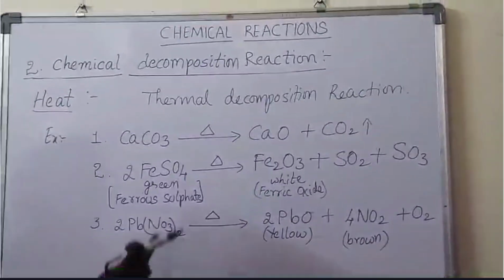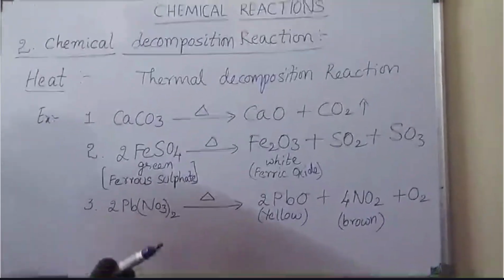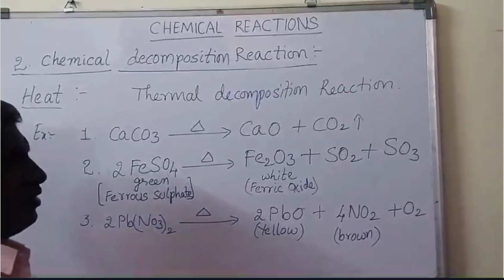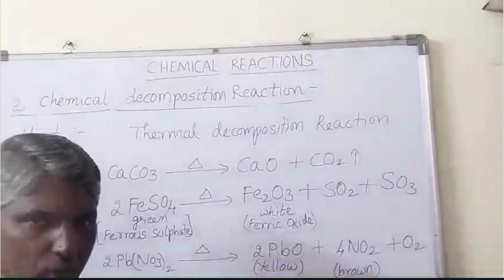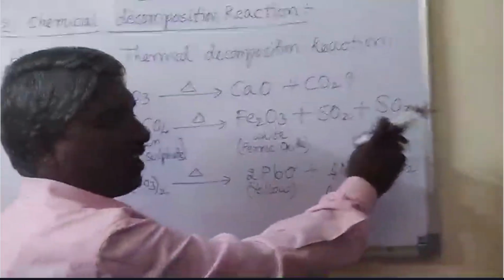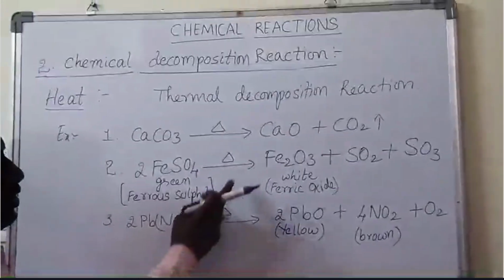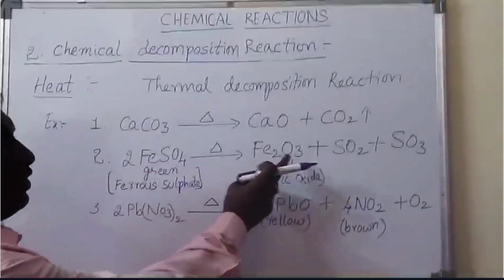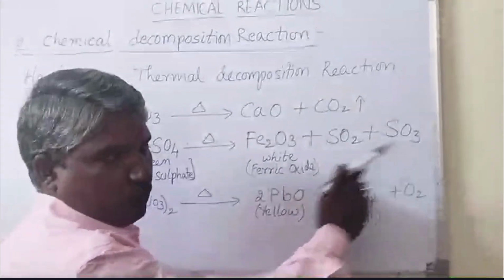Second one: green color ferrous sulfate crystals, when heated, turn into white color ferric oxide and also form sulfur dioxide and sulfur trioxide gas. 2FeSO4 gives rise to Fe2O3 plus SO2 plus SO3.